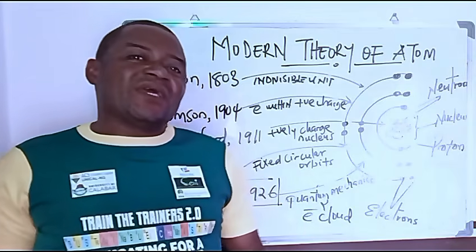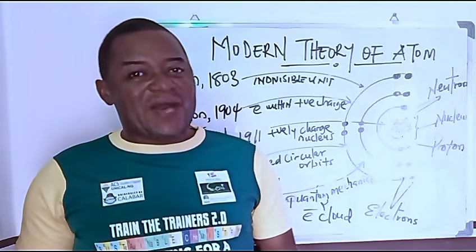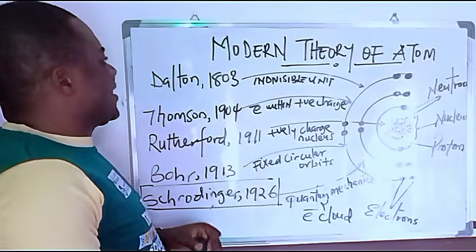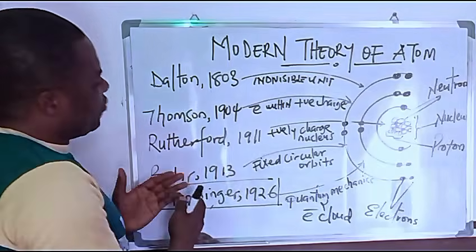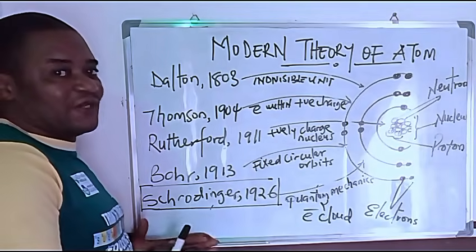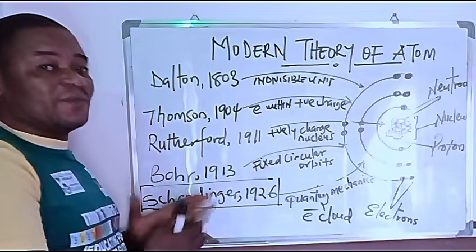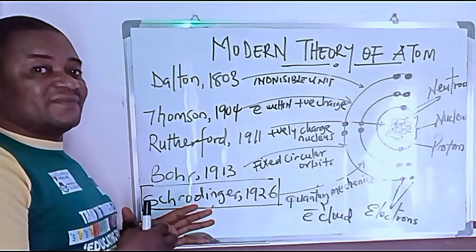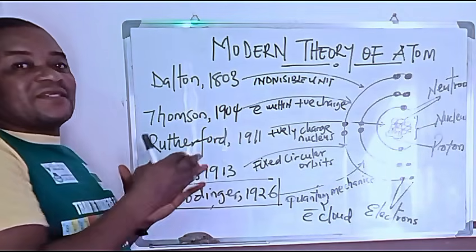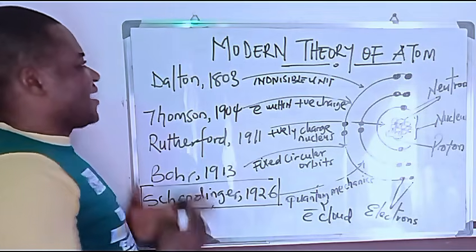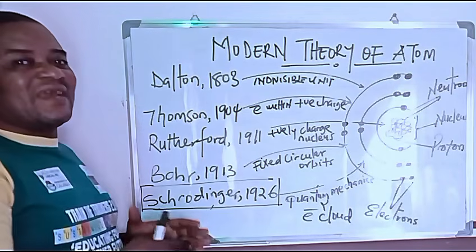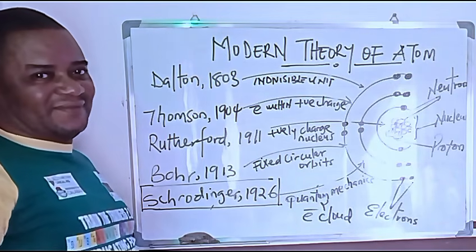Let us look at what the earlier theory of an atom talks about. Before we look at those people who looked at the atom in those earlier days, we have to look at someone very important, and his name is not among these people, and that is Democritus.